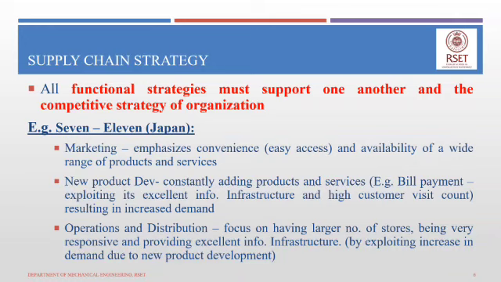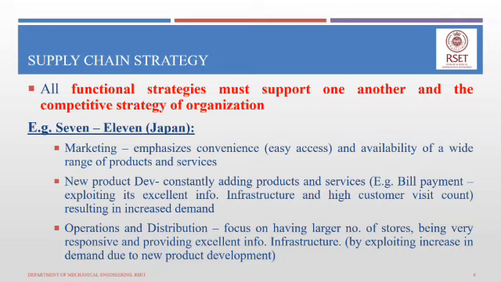So in order to support this marketing strategy and the organization's competitive strategy, the operations and distribution function tailors its strategy towards having a larger number of stores open, being very responsive to customer requests, and providing excellent information infrastructure. This is generally done by exploiting the increase in demand due to new product development.